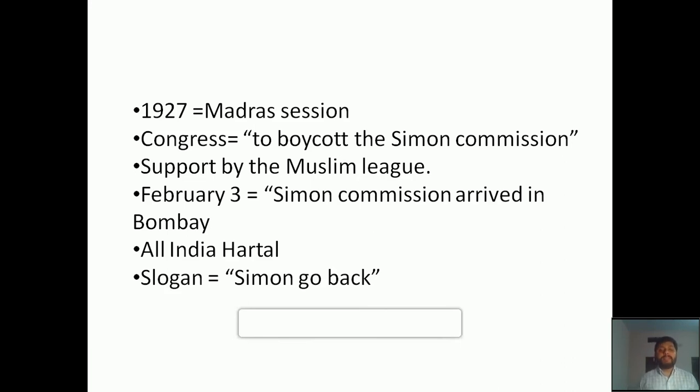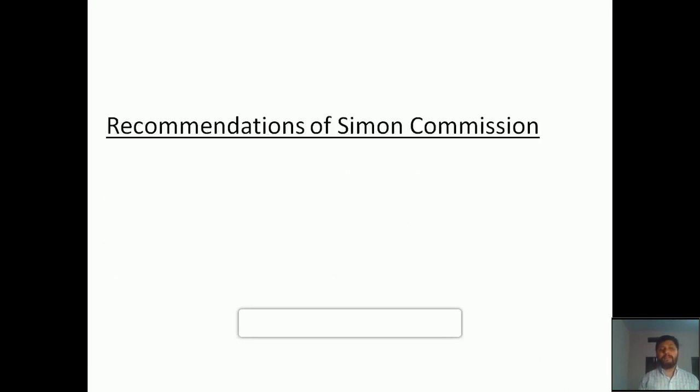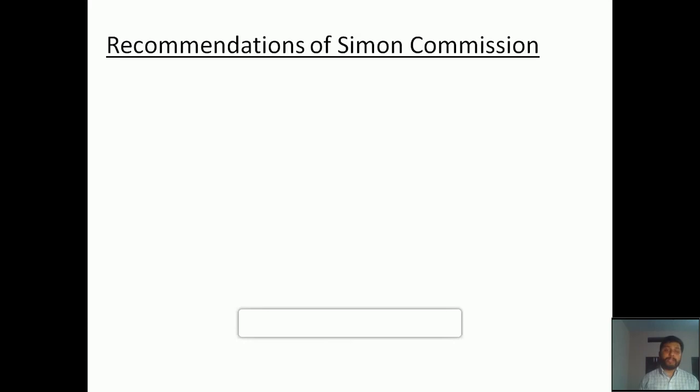So this is about the Simon Commission, which led to the beginning of the civil disobedience movement. So the first reason is the Simon Commission. The Simon Commission made a number of recommendations. Let's see what recommendations were made by the Simon Commission. These are the different recommendations made by the Simon Commission.